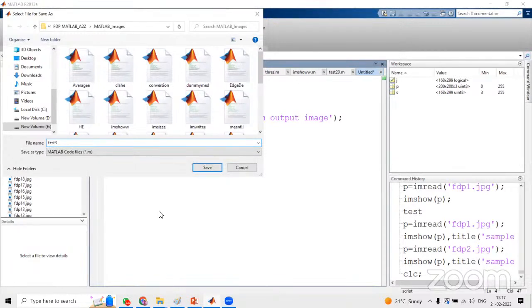In C programming we have .c. In Java programming .java. In Scilab programming we have .sce or .sci, like that we have extensions. Similarly here the default extension of a MATLAB program is .m. Just give the file name, and automatically it will be stored as test3.m. Just save.